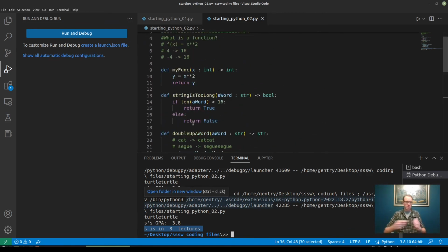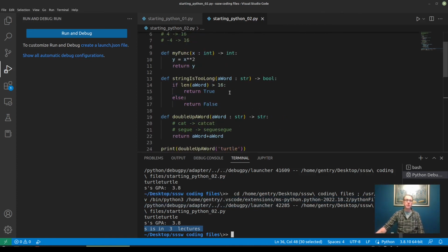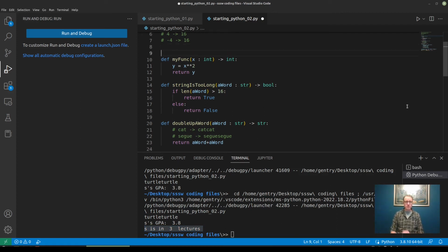All right. So our code is working, right? Our code is machine readable. I know that because the interpreter can read my code and produce some good output. The problem is machines aren't the only ones reading this code. Actual human beings have to read this code at some point too. So how can I tell my users, and when I say users, I mean the users of this code, not the users of the compiled program, what functions are supposed to do?